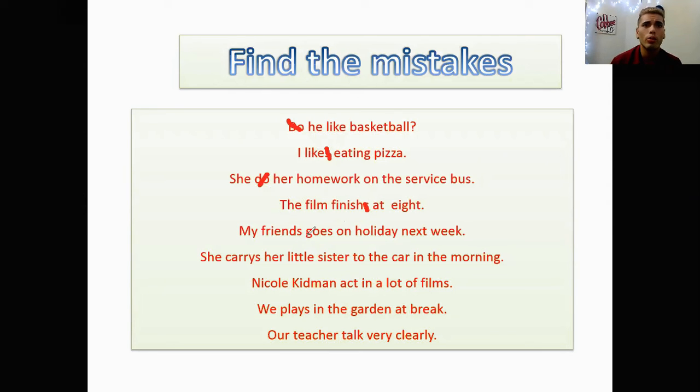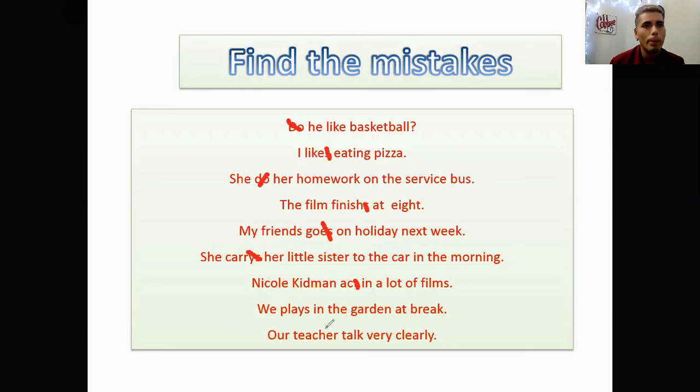And my friends goes is not goes, it would be go because my friends is not third person singular, it's plural, right? She carries, her little sister carries, the spelling is incorrect according to third person singular spelling rules we just talked about. And Nicole Kidman acts, it would be acts, since Nicole Kidman is third person singular. The corresponding personal pronoun for Nicole Kidman would be she. So she acts in a lot of films.